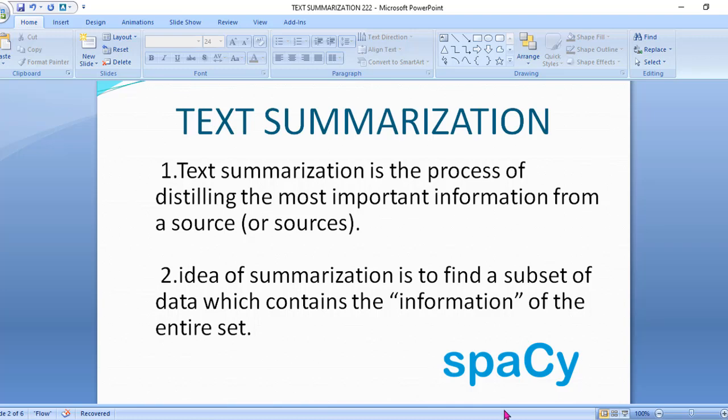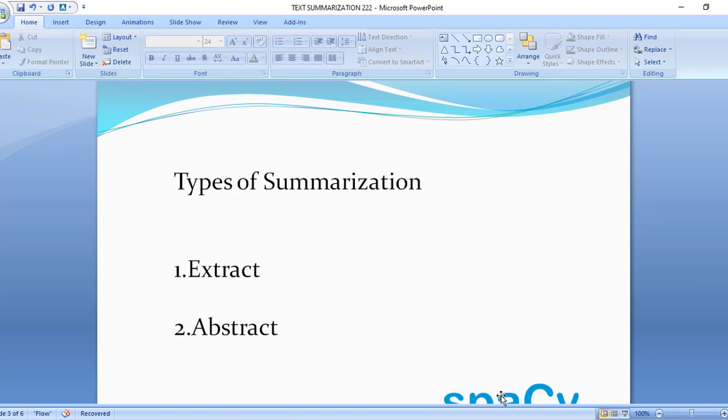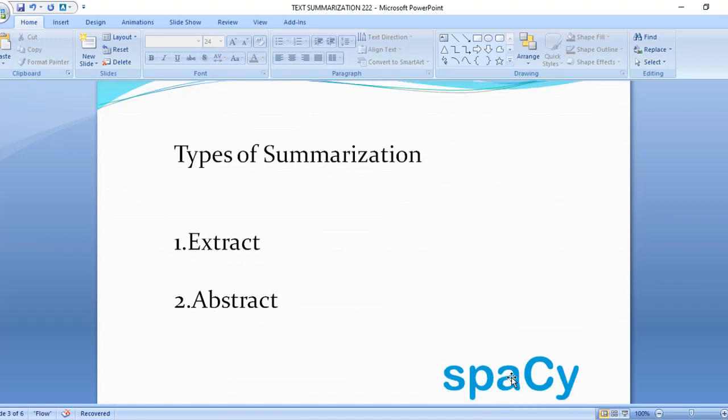There are two types of summarization: extractive and abstractive. Extractive summarization gives you the summary by selecting a few sentences from the overall text. And abstractive means the abstract information about the overall text. That means it gives the total abstraction of the overall text.